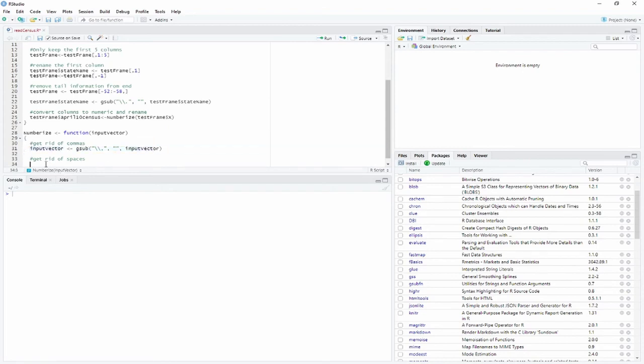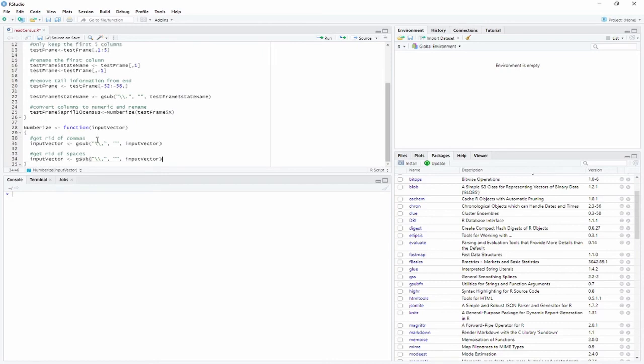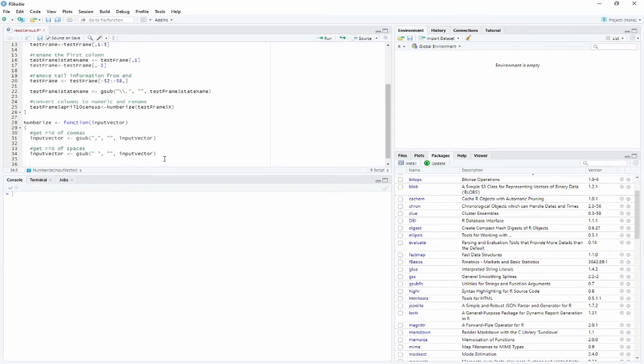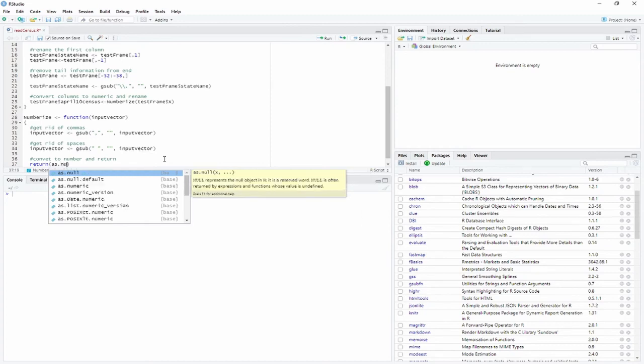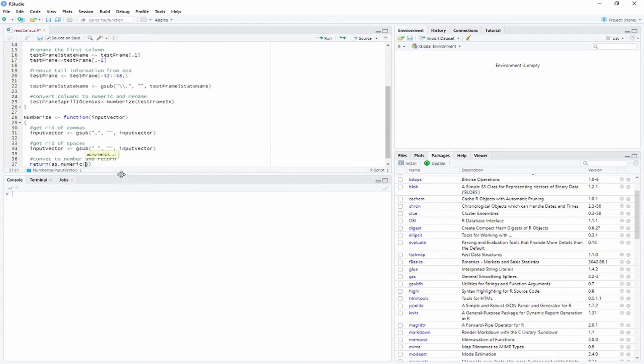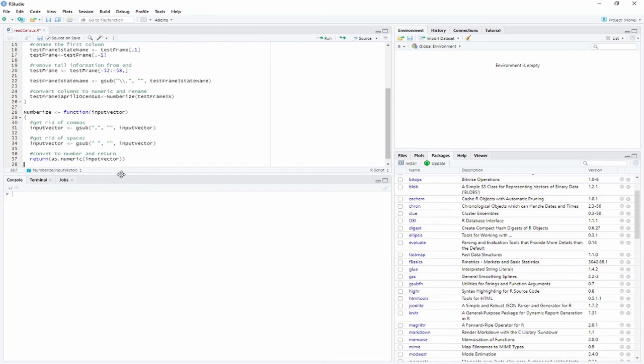Almost identical, right? What we want here is just a space, okay? And that's going to get rid of the spaces. Now we want to convert to number and return. So we're going to say return as, right? Because remember, as turns it back to the number, so as numeric, and what we want to send it is input vector. That is going to return the vector as a numeric.